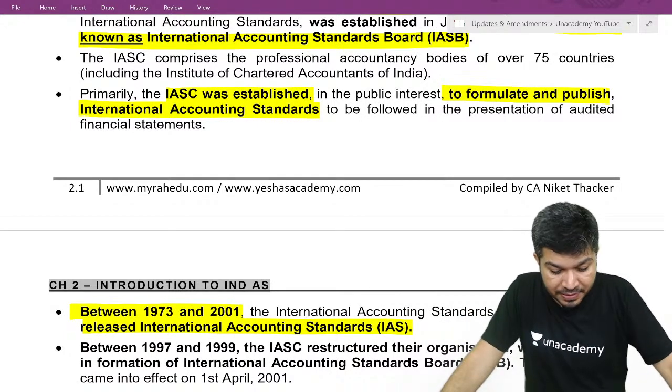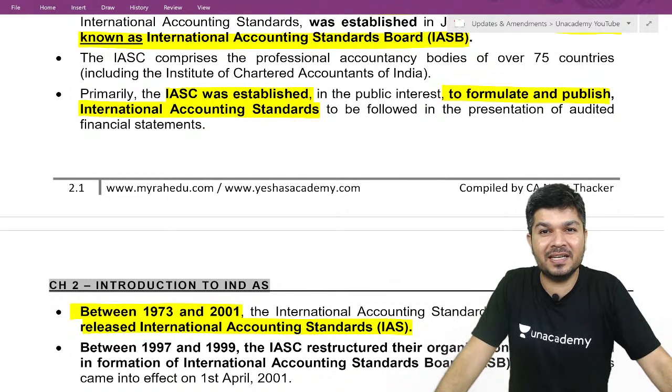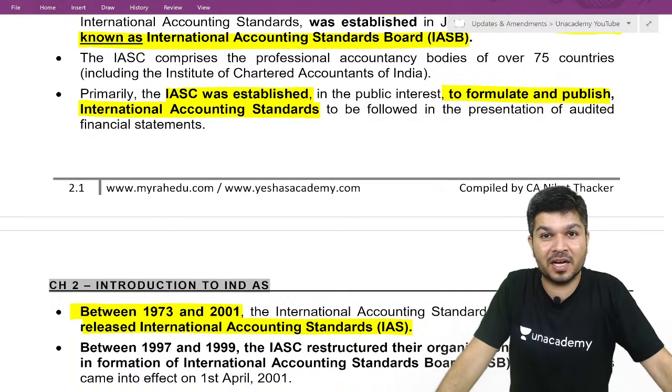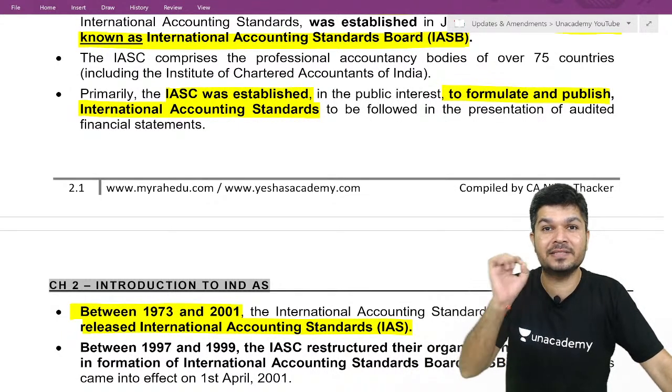Between 1973 and 2001, the IASC came up with International Accounting Standards, called IAS.